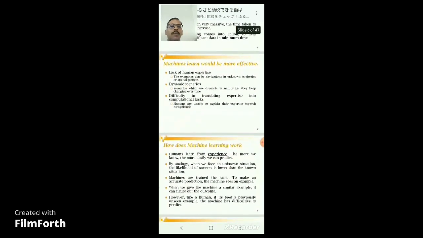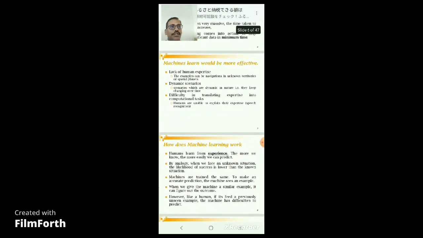Machine learning is more effective where there is a lack of human expertise in certain domains; we can implement the machine to do the task or complete the work. Another one is dynamic scenarios. When the situation changes frequently, we can implement a machine to process it.